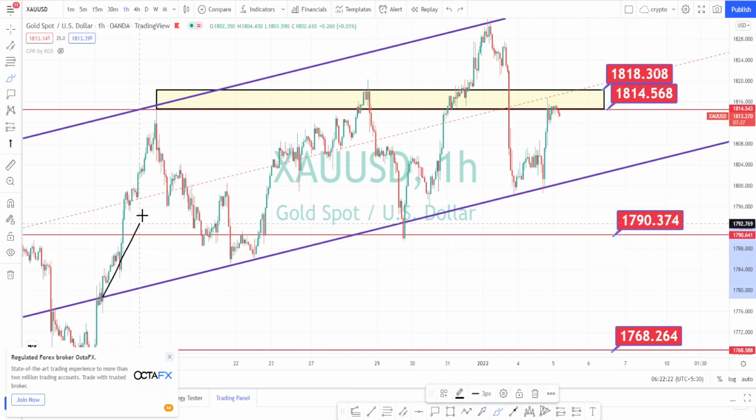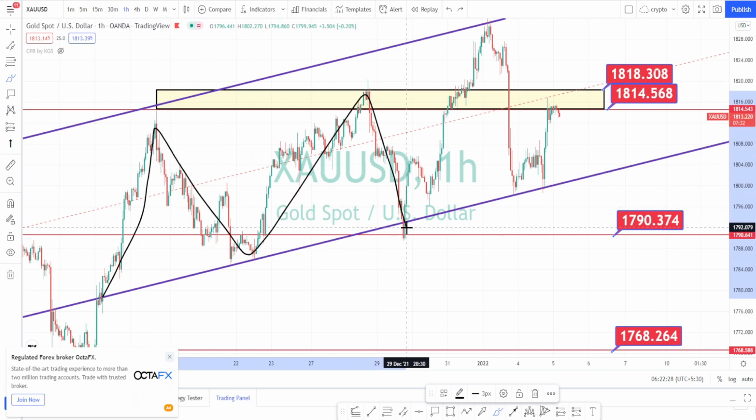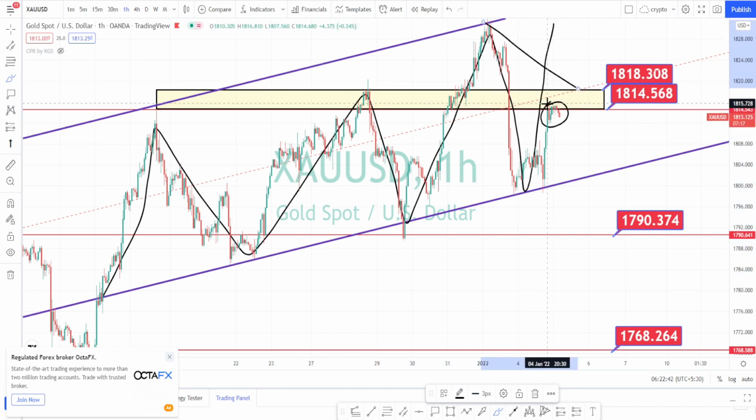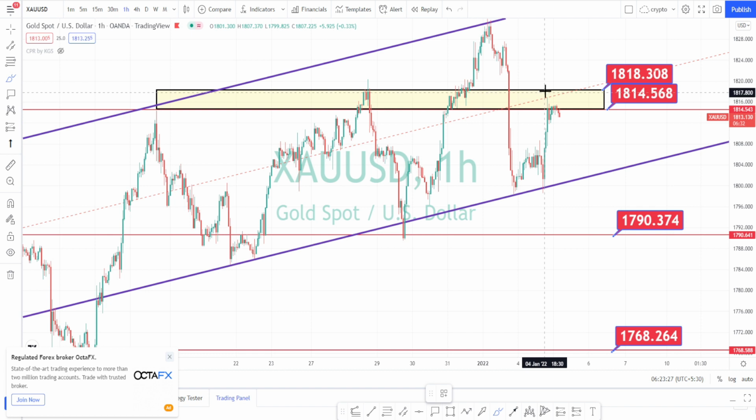And previously it was also making a higher high and lower low, again a high, a lower high, and again it made a new high. So the price action has to make a new higher high in order to continue this bullish pattern. If the price doesn't break over here, you can expect a trend reversal and a breach of the support line of the channel pattern. And if the price action breaches this resistance area, it is a confirmation of the bullish trend. So you can go on a bullish side once it breaches or crosses this level of 1818.